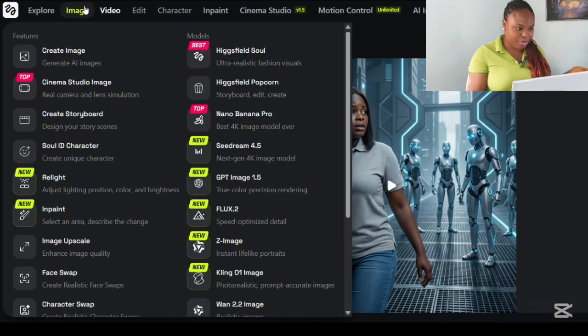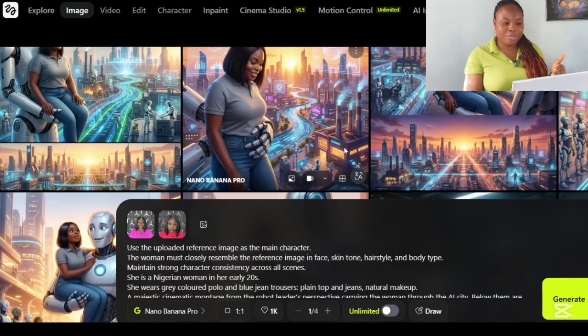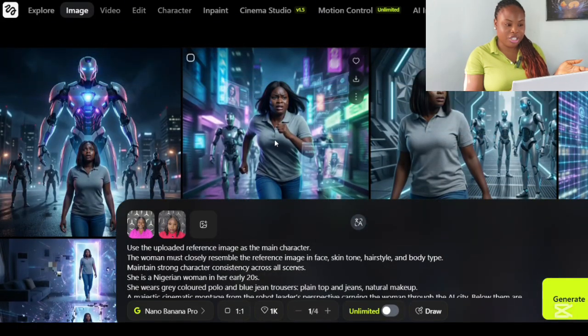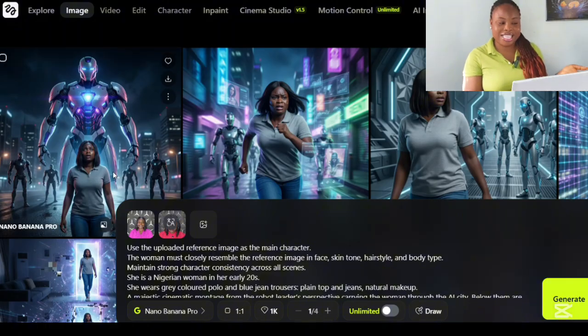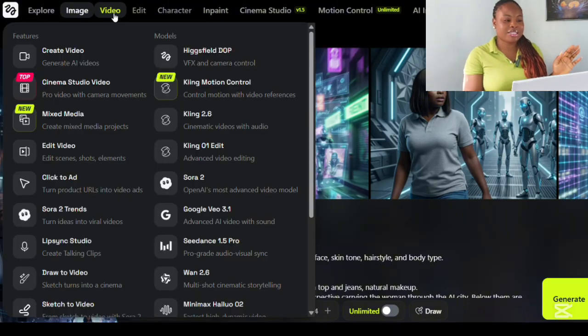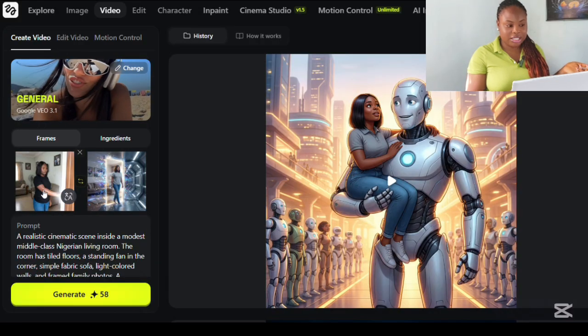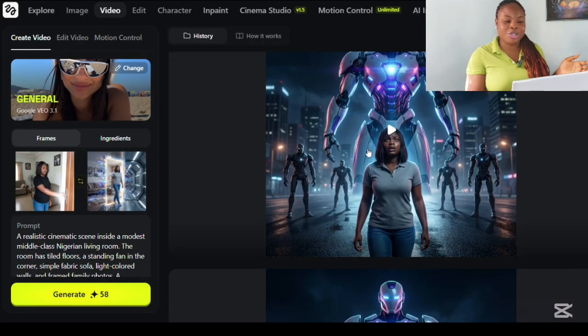Go to the image part, get the images. For the next scene, I'm going to be using this image and this image as the start scene and this image as the end scene. And just upload them here. Click on this and upload your start scene and your end scene, and then you will create it.